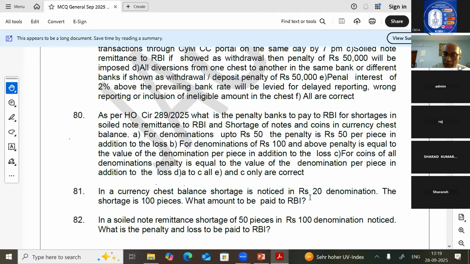So in 20 rupees denomination, 100 pieces are missing. The loss is 20 into 100, 2000. So for each piece, we have to pay 50 rupees as the penalty.